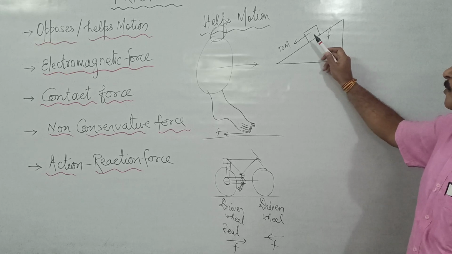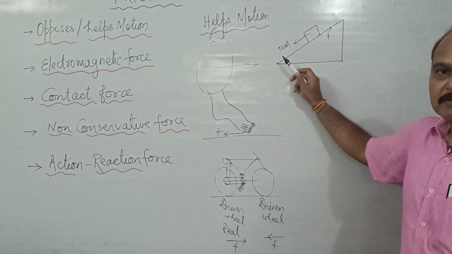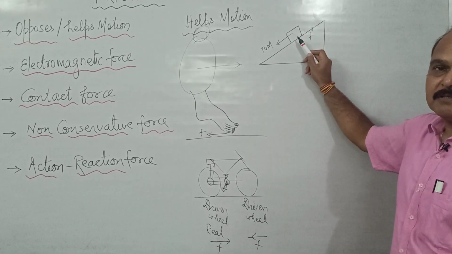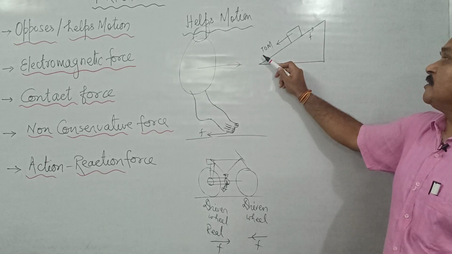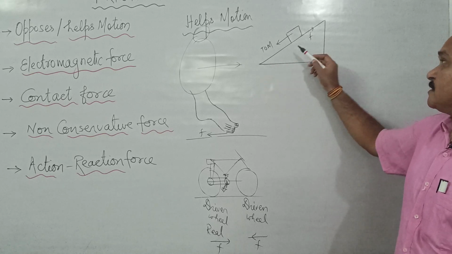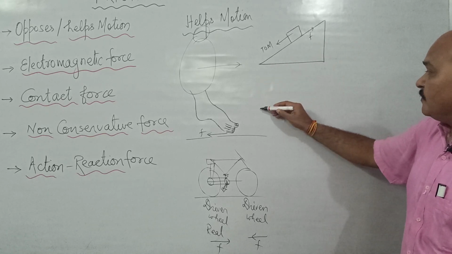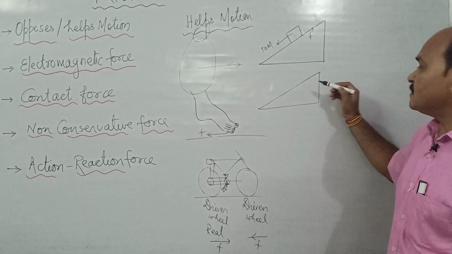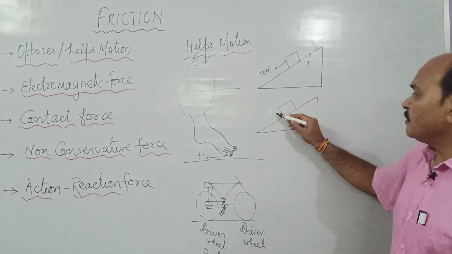So in this case, when the body is trying to move downward, it may not move, because friction may hold it over the surface. So even if it is not moving, it has tendency of motion in the downward direction, or if it is moving in the downward direction, in both cases the force of friction would be where? In the upward direction. And now see, if we try to move this body along the surface by applying a force over the body in this direction.